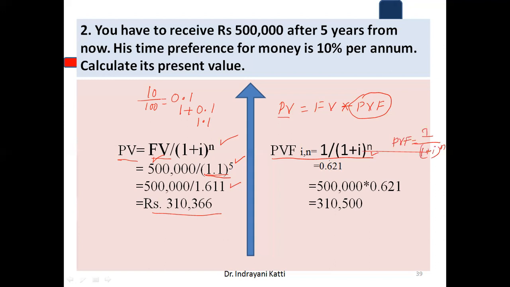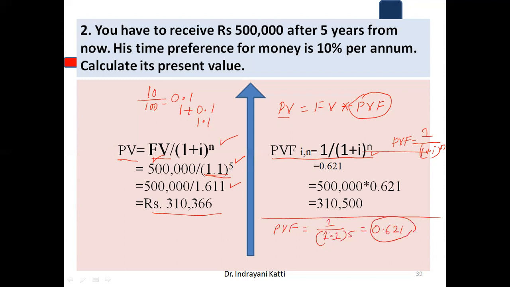So what is this in this situation? PVF is equal to 1 divided by 1.1 raised to 5 years. How much do I get? 0.621. This is what is called PVF.